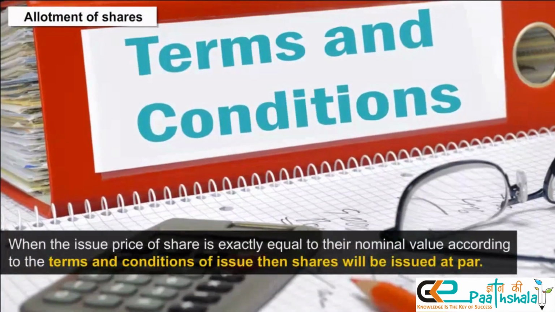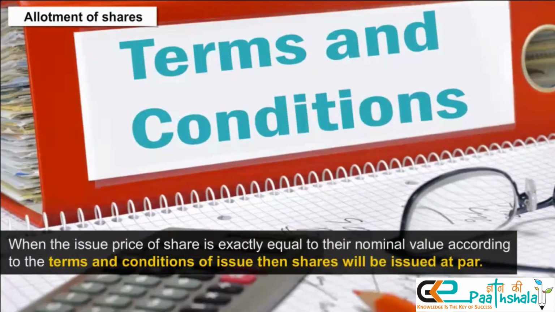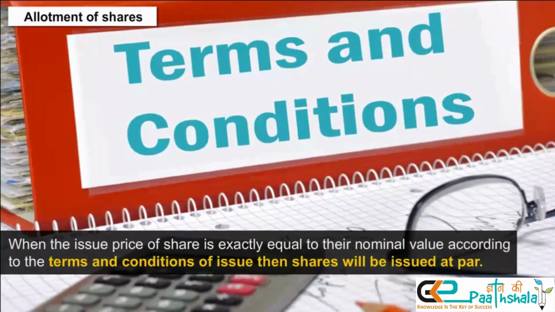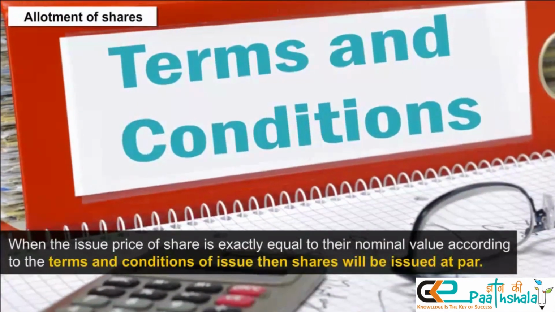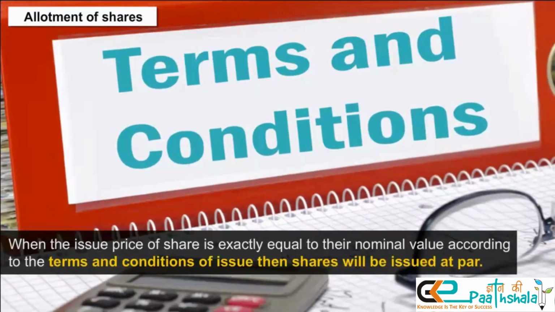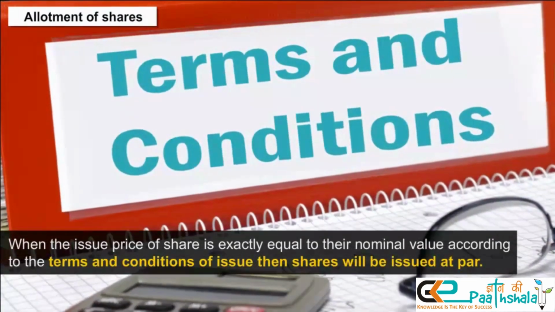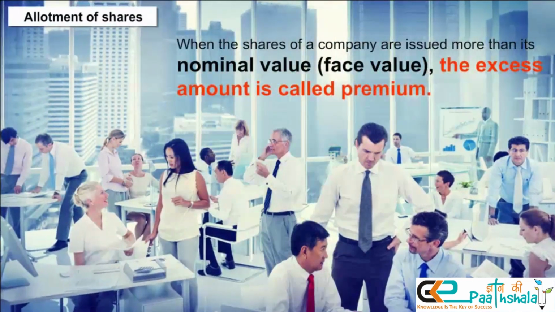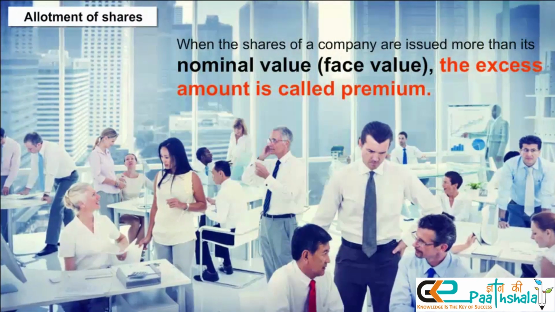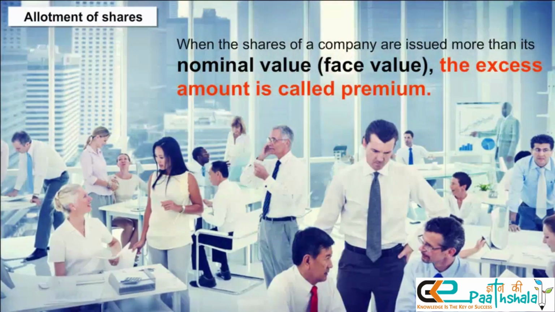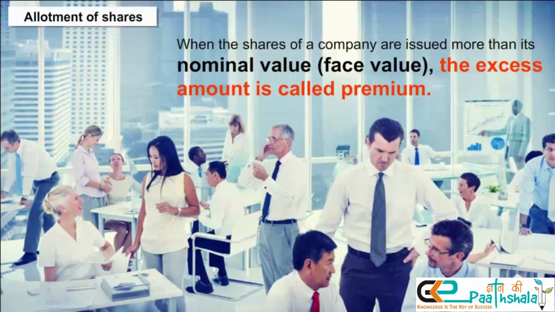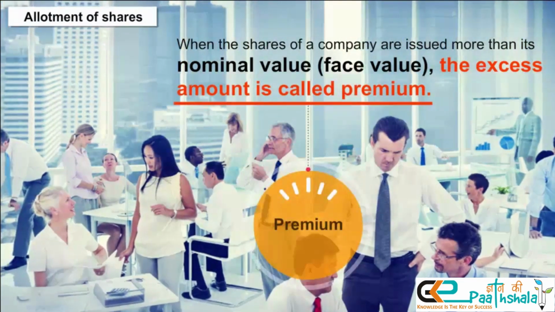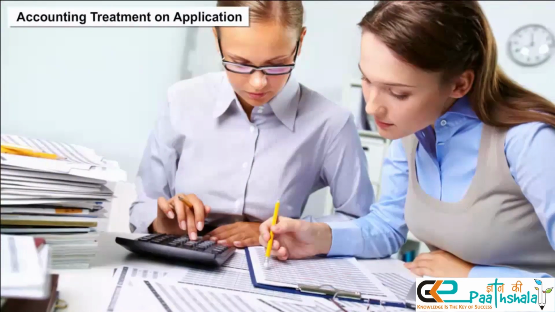When the issue price of a share is exactly equal to its nominal value according to the terms and conditions of issue, then shares will be issued at par. When the shares of a company are issued at more than their nominal value, or face value, the excess amount is called premium. Accounting treatment on application.